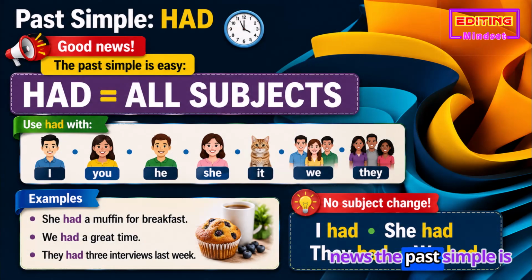Past simple, had. Good news! The past simple is easy. Had for all subjects. Use had with I, you, he, she, it, we, they. Examples. She had a muffin for breakfast. We had a great time. They had 3 interviews last week. No subject change: I had, she had, they had, we had.